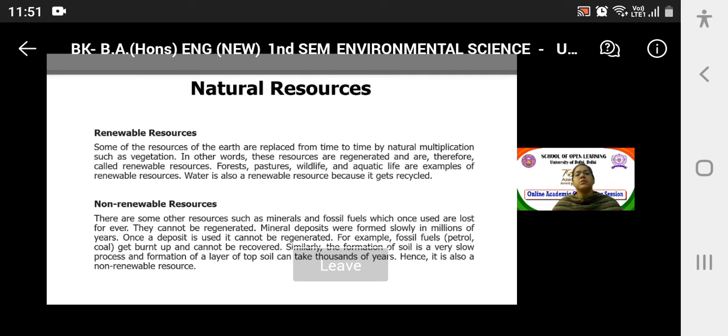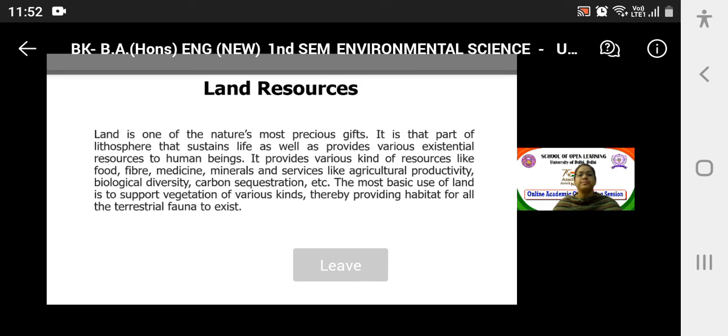Once a deposit is used, it cannot be regenerated. And fossil fuels, for example, petrol, coal, get burnt up and cannot be recovered. Similarly, the formation of soil is a very slow process, and formation of a layer of topsoil can take thousands of years. Hence, it is also a non-renewable resource, right? Okay.